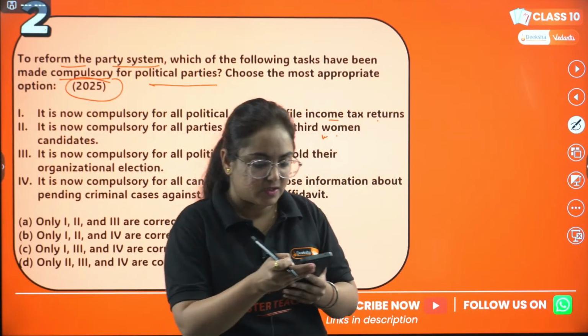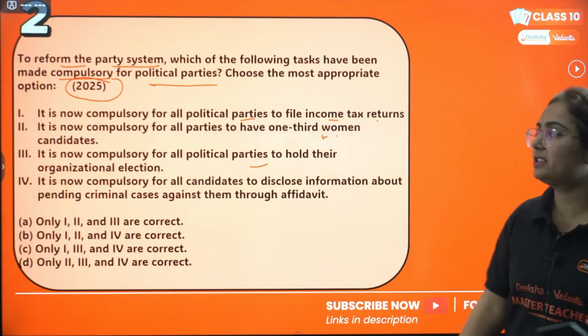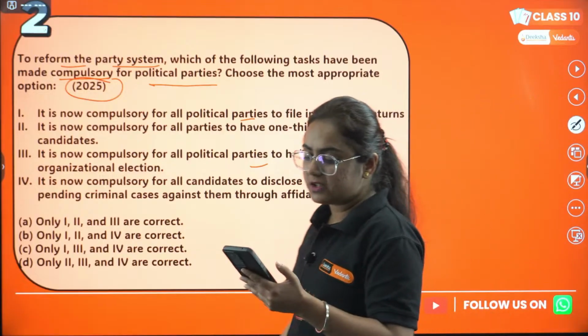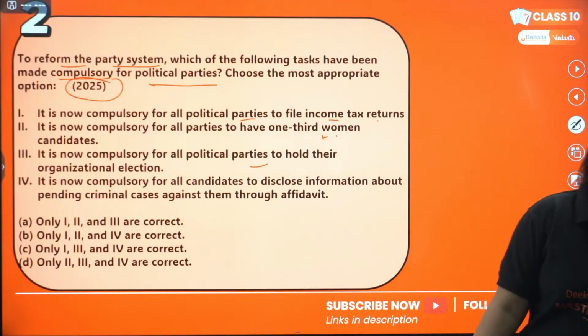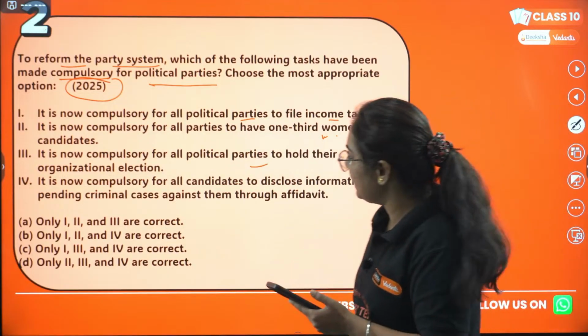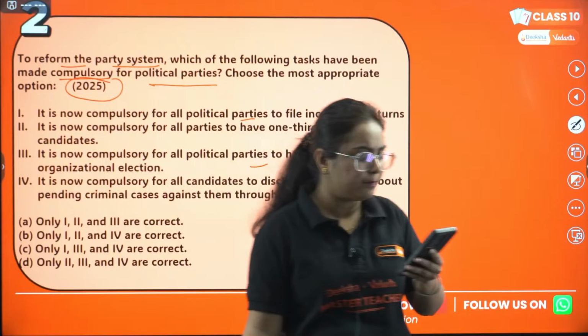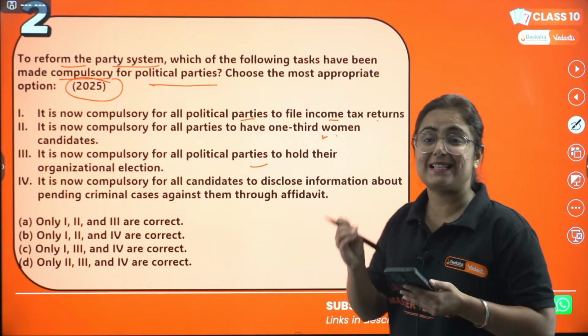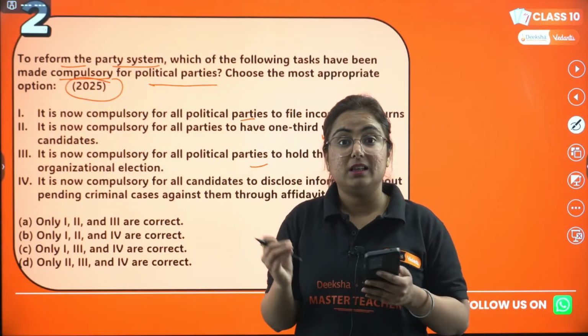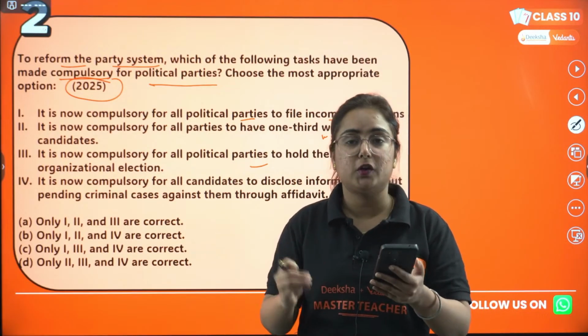Okay, let's start, because we need to answer this question so that we can solve all the 20 questions by today. Aditya is answering as C. Okay, let's check, Aditya, whether you're correct or not. Others who have joined the session, please answer too, because this chapter is very important for your exam.